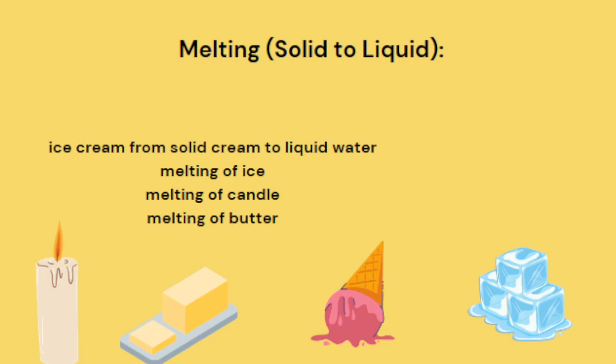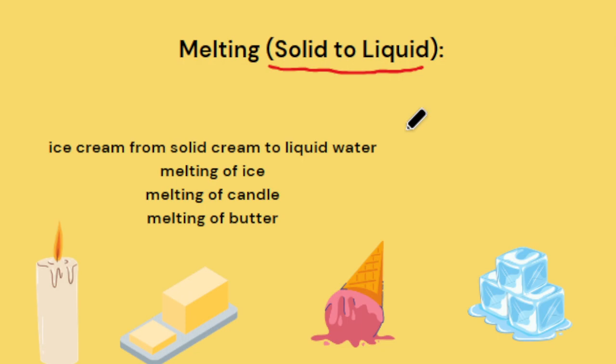First one I take is melting. In melting, the transition occurs from solid to liquid state. What is melting? This transition occurs when a solid substance gains enough thermal energy to break its intermolecular bonds and become a liquid.